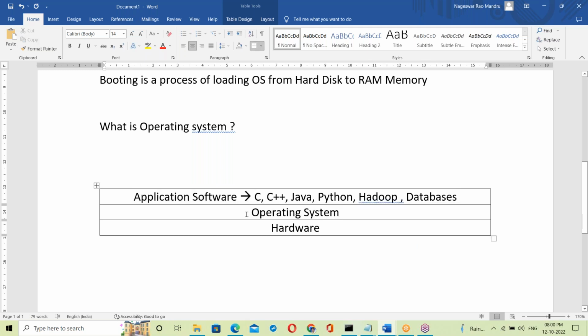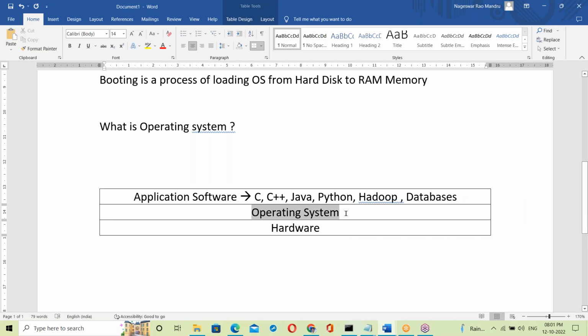Only the OS can interact with hardware. The OS is running on top of the hardware, so the OS is interacting with the hardware. On top of the OS, all the programs run: application software like languages, packages, tools. All software has to run on the OS. These application software cannot interact with the hardware directly; the OS is required. Only the OS interacts with the hardware.